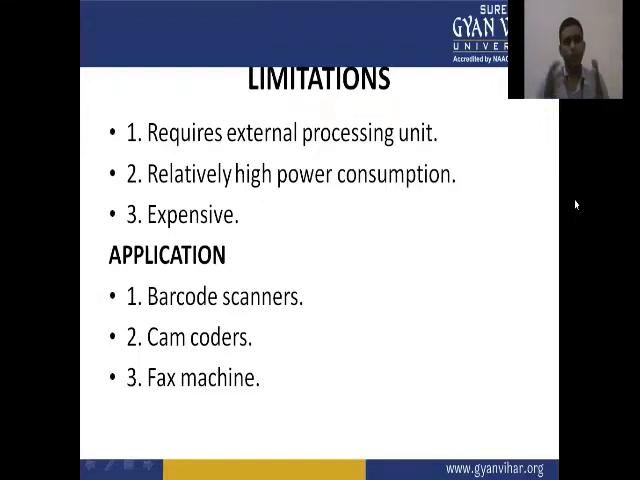The main application of the CCD camera is in barcode scanners. It is used in the scanning of barcodes at malls, at shops, or in the library. It is also used in camcorders to convert the image into code form, and in fax machines. So these are the application areas of CCD cameras.